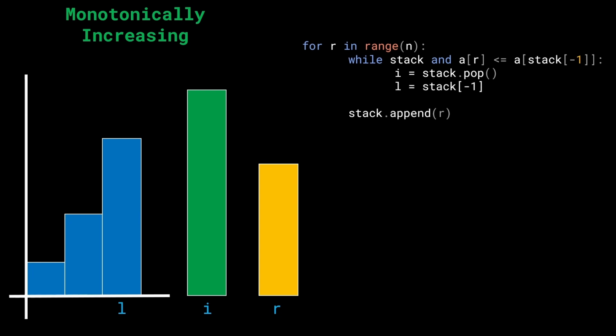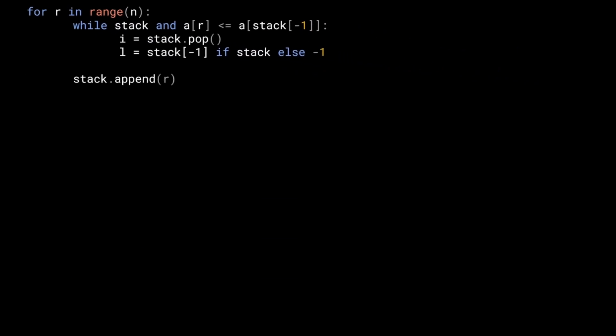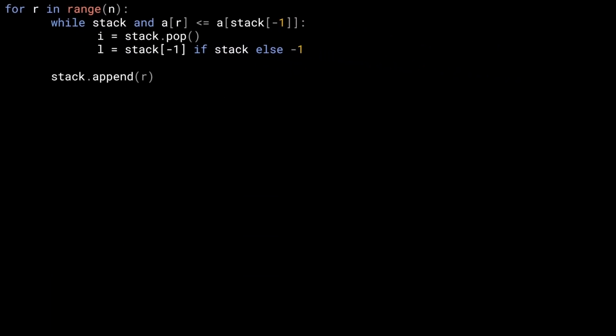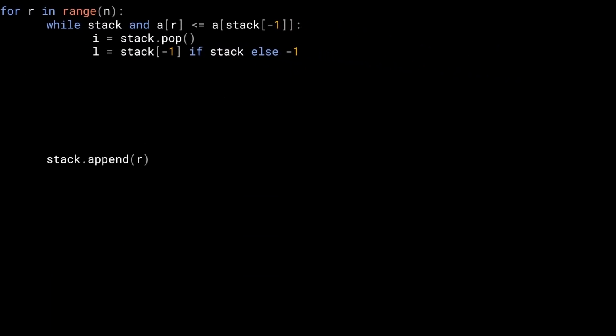Okay, cool. So now this should refresh your memory. This should make a lot more sense, what we are doing. Again, just like in the previous case, we're going to say that L is equal to the stack top if and only if the stack exists. Otherwise, we have to assign it the default value of -1, saying that it exists somewhere to the left of this y-axis. Okay, cool. So now let's clean this up once again and write some more code in this space.